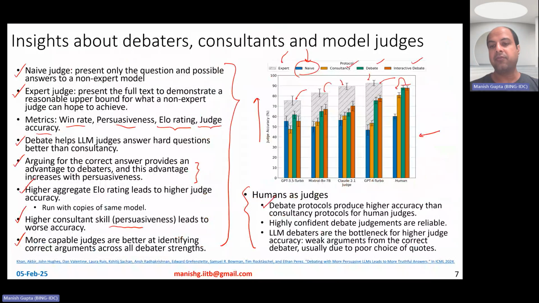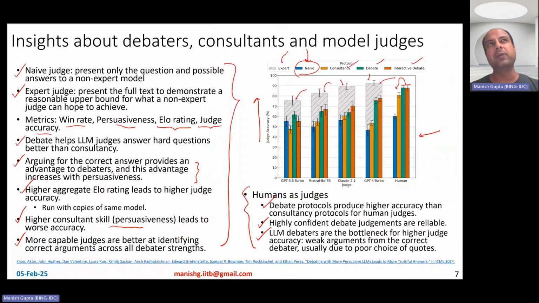Highly confident debate judgments are reliable. Of course, it's not shown here, but the idea is that humans were also asked to provide a confidence, how confident they are about a particular answer. So whenever they gave a confidence score of more than, say, 0.7, most of those answers were actually accurate. LLM debaters are the bottleneck.